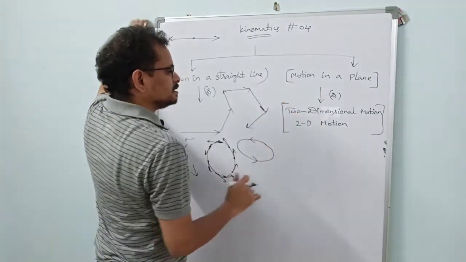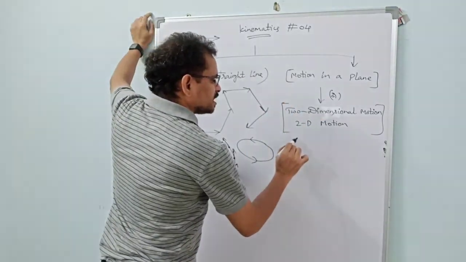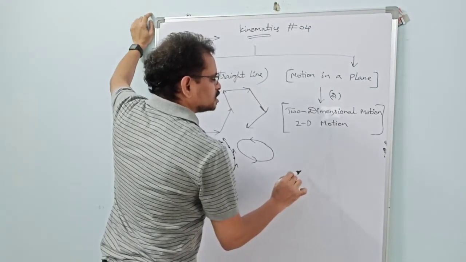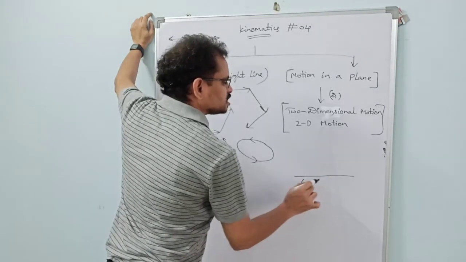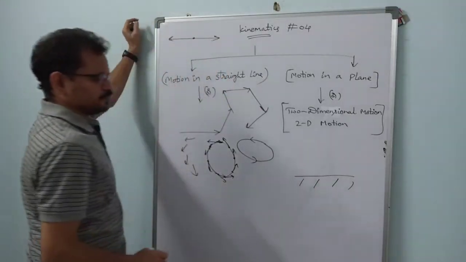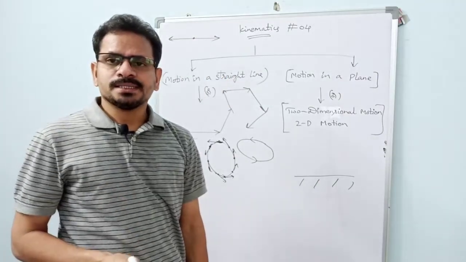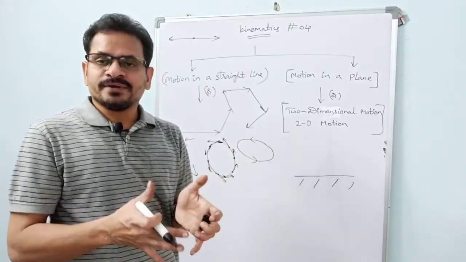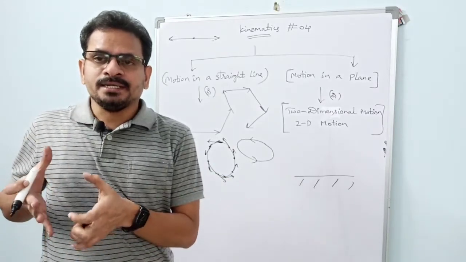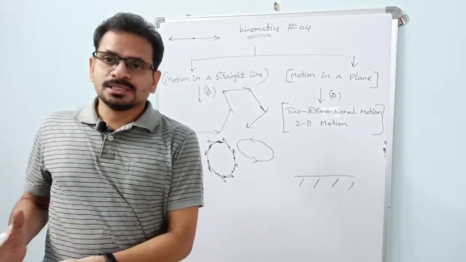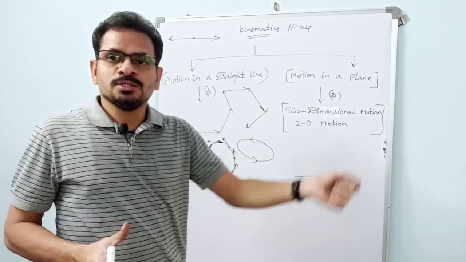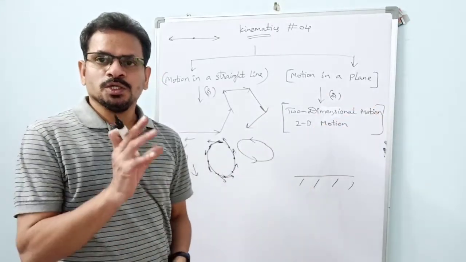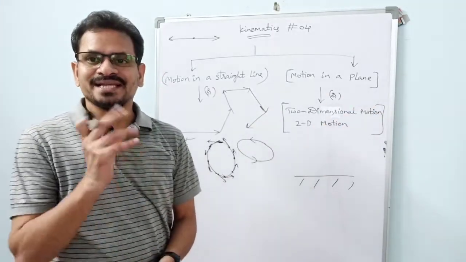In this chapter, the most important topic is projectile motion. Suppose this is the ground. What is projectile motion? I will explain. In my school days, some of our friends used to gather at one place on the ground, and some other students at some other place. We used to practice ball catches.